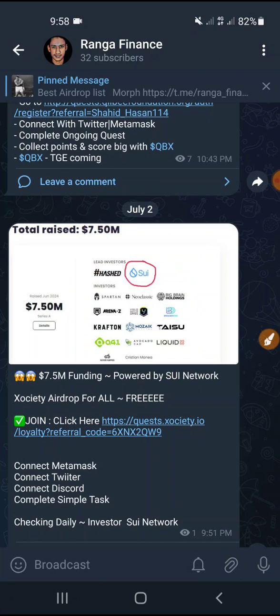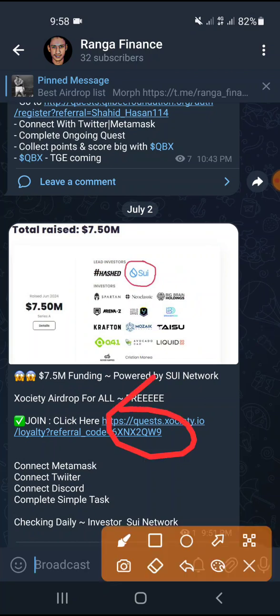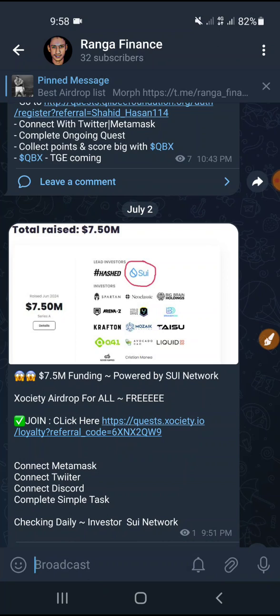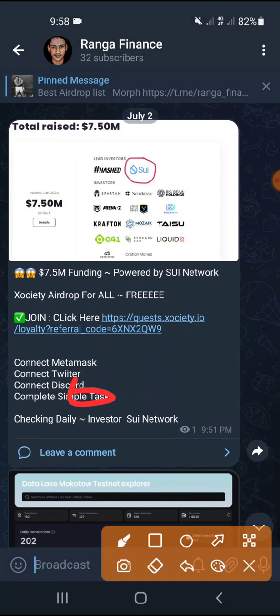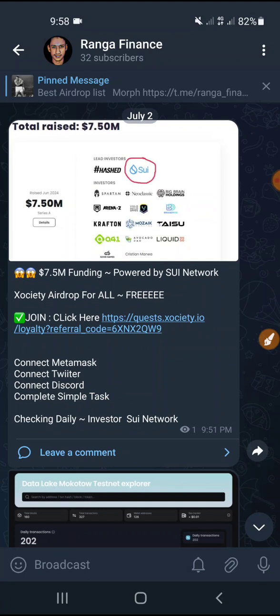So what you need to do to join this airdrop: the link is free for you, and nothing prevents you from joining this offer, because on the internet you have freedom. You don't need to go anywhere else. It's totally free. You need to have MetaMask, Twitter, Discord, and complete simple tasks. Nothing complicated. I don't want to make a complicated video like other YouTubers. If you participate for one to three months, it will be easy for you.